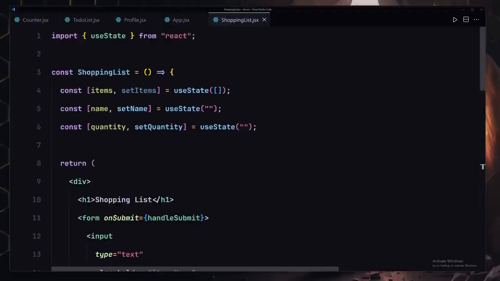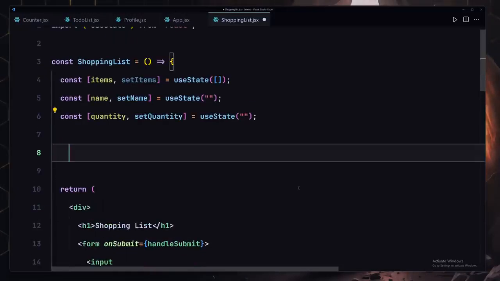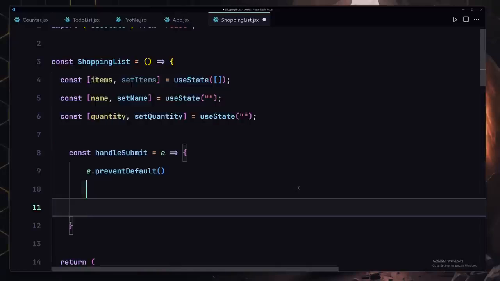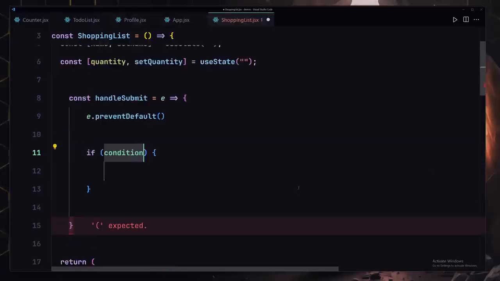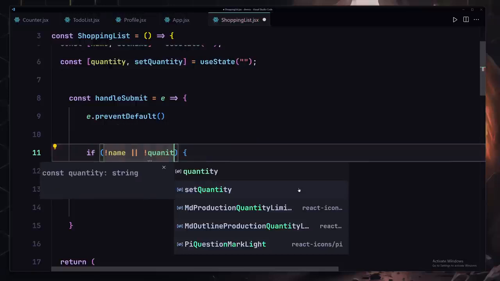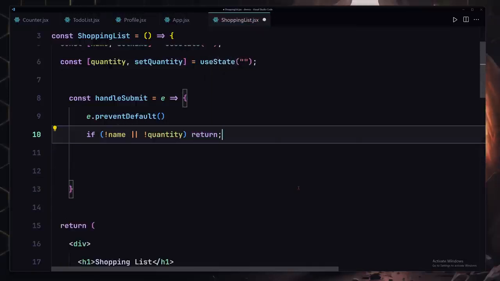Next we have to create our handleSubmit function, which we've specified right here. So let me just go ahead and create that. I'm going to be using handleSubmit. It's going to take the event object. Inside there we are going to be preventing the default behavior first of all, and now inside there let's just check if we don't have the name or if we don't have the quantity. So in that situation we are going to be only returning nothing basically. So we just want to stop our execution there.